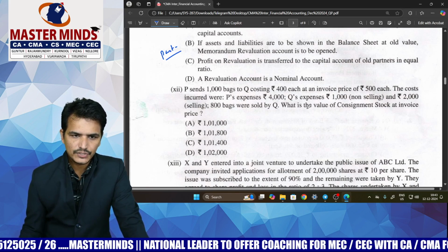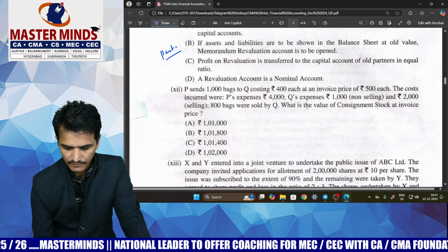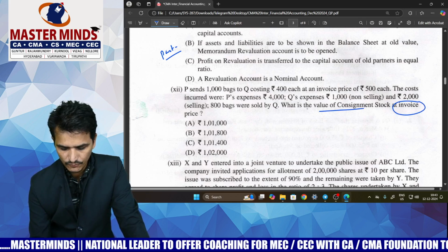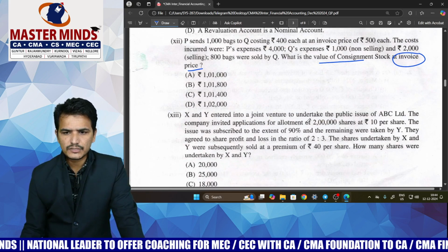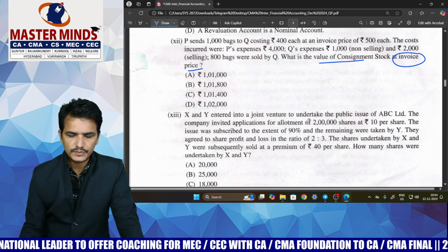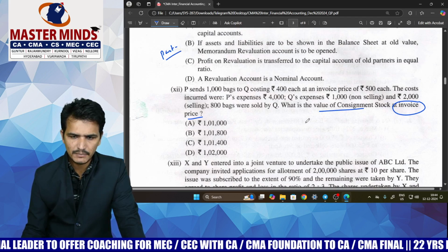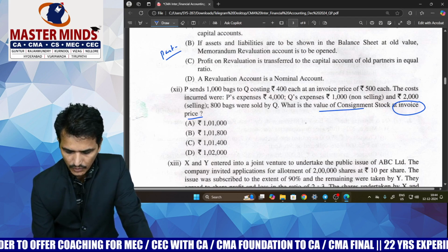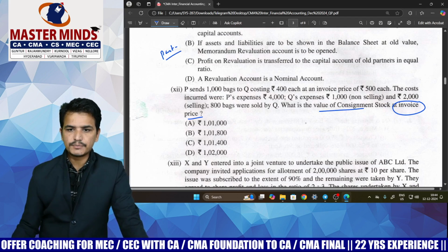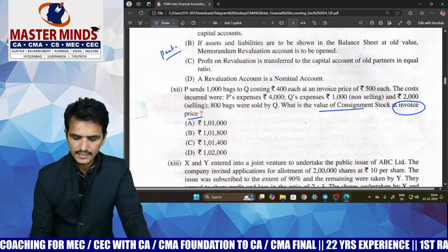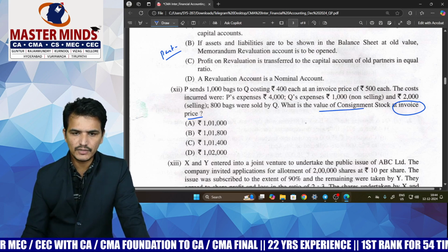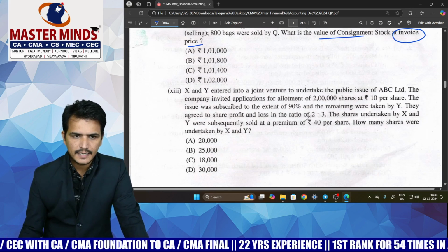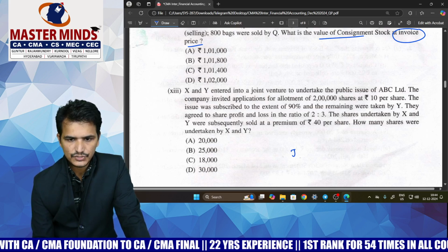And next, MCQ number 12 deals with consignment, valuation of consignment stock at invoice price. So we have to value the closing stock, consignment inventory, at invoice price. This is also a basic MCQ only, but here we have to properly consider the treatment of direct expenses and indirect expenses. The consignee expenses include both direct and indirect expenses, which we should properly consider while valuing closing stock. And next, an MCQ was given based on the joint venture chapter.